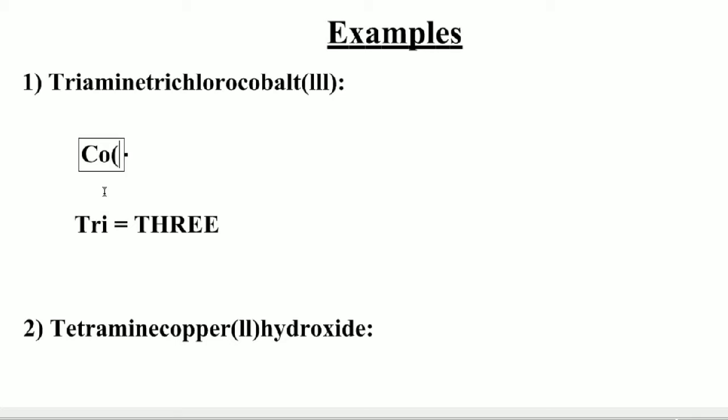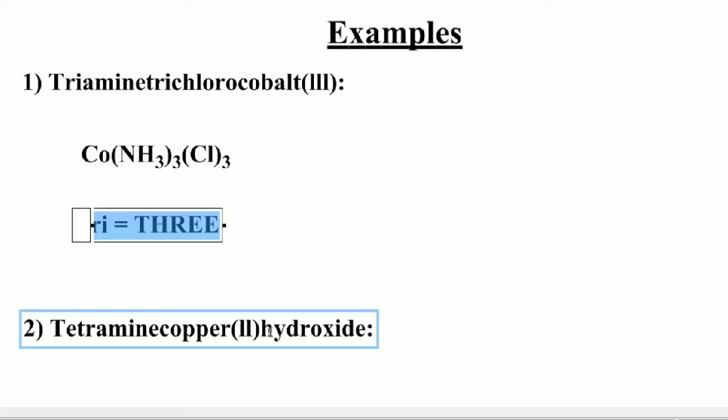So we can write 3 NH3 and 3 chlorine ligands. So its formula is Co(NH3)3Cl3.